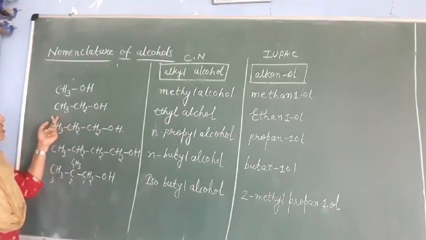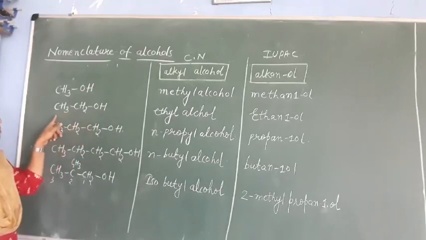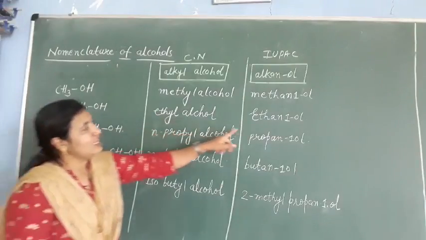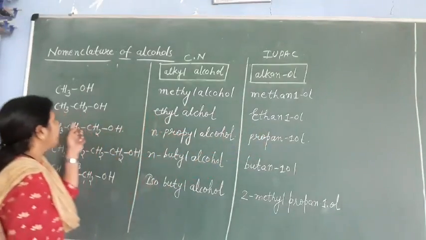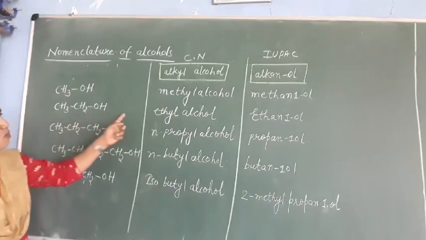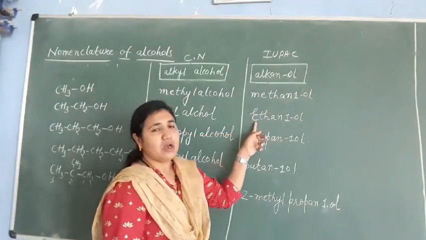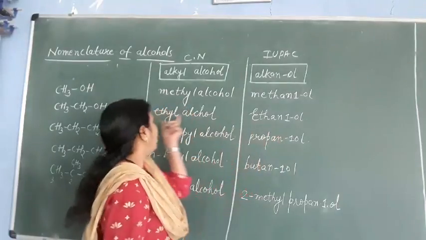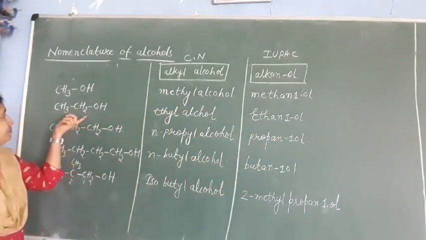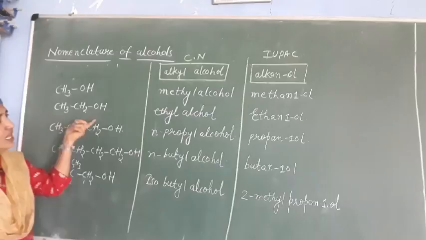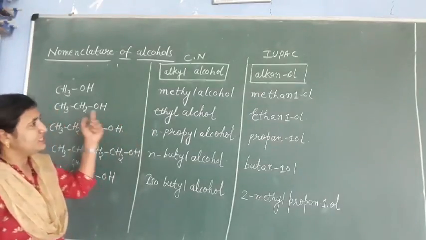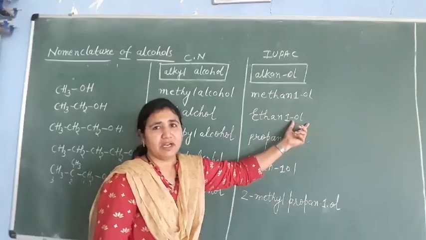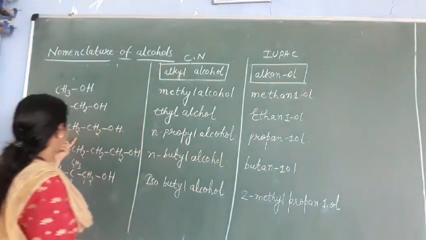Next we have CH3CH2OH. So the general name, it is ethyl group. So the common name is ethyl alcohol, and IUPAC name is ethane-1-ol. Two carbons are there, then H will come, and all are single chain here. So N will come here, and OH group is on the first carbon. So it is ethane-1-ol, the IUPAC nomenclature here.